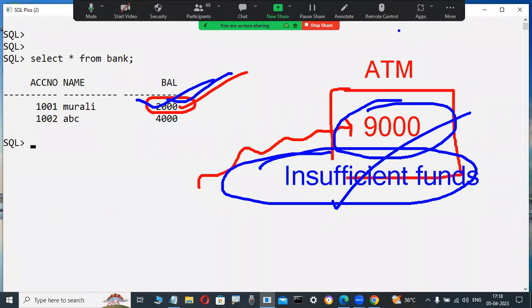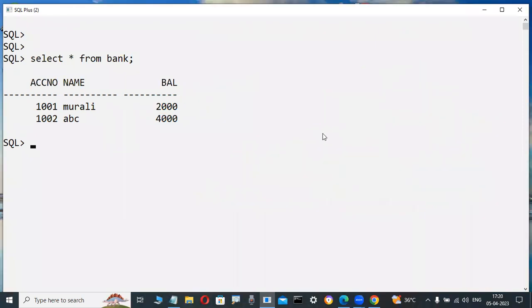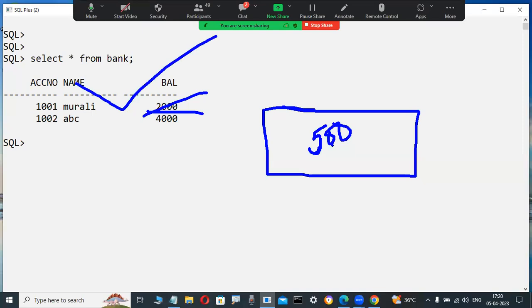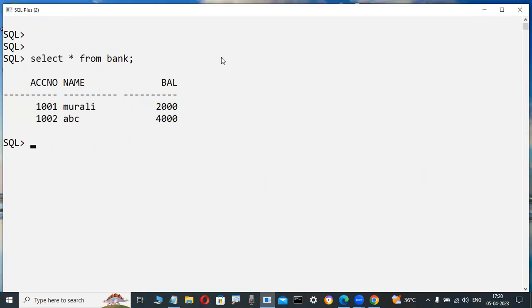Beautiful concept. Now suppose I try to withdraw 500 rupees. Is it possible? Yes, because my balance is 2000 rupees and 500 is less than 2000. That's why it is okay, and I withdraw that much money. After that, 2000 minus 500 means the remaining 1500 balance is available in the table. Your transaction is successful is the message it will display.